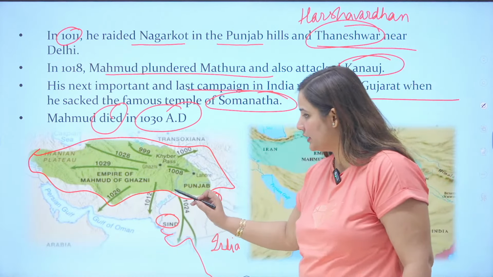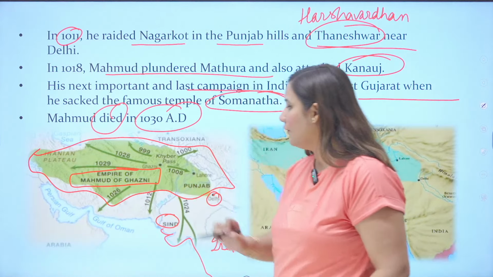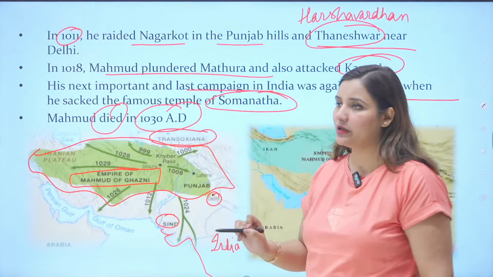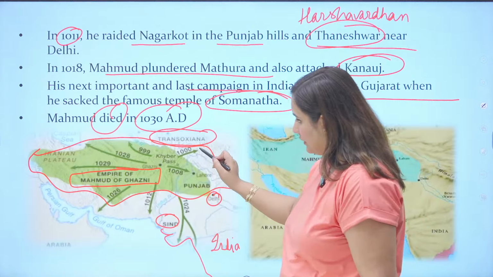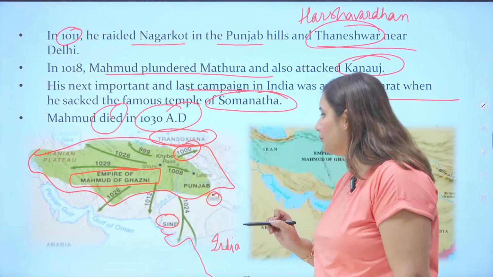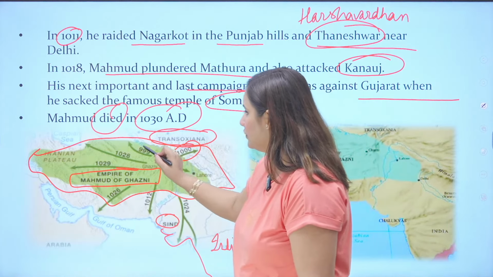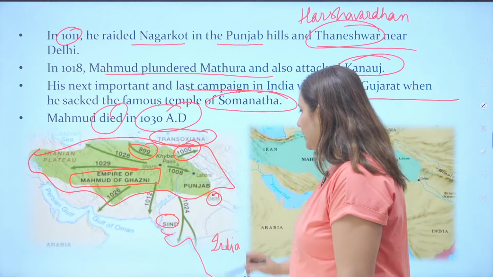Now look at this area. This is the empire of Mahmud of Ghazni. How he started his penetration. This is Transoxiana. Transoxiana is a very important part. So basically he started from Transoxiana. He captured some of the parts in 1000 AD, and then he captured some other parts of the Iranian plateau, and then he came to India.